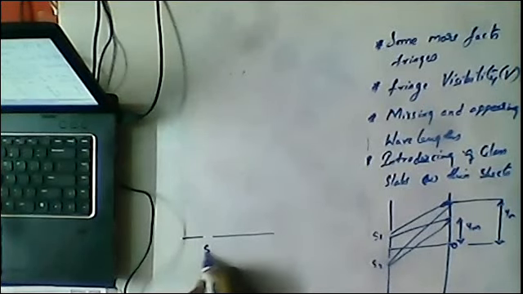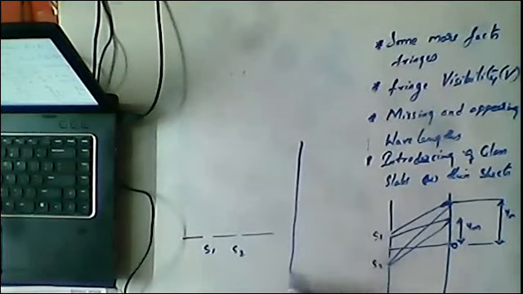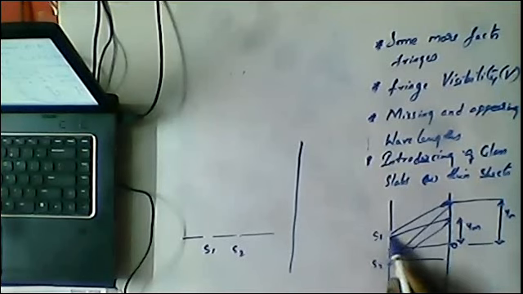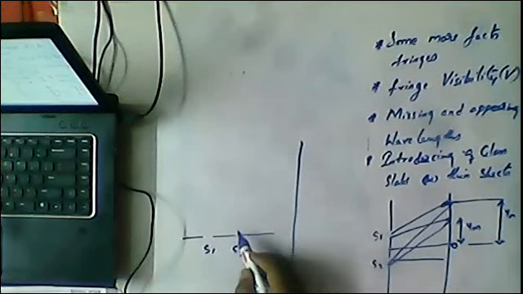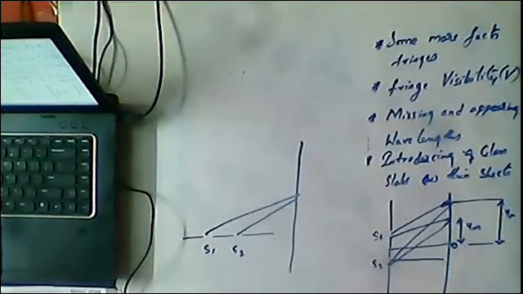Here is S1, here it is S2, and the screen is in this way. Here the sources are perpendicular to the screen, but here the sources are horizontal to the screen. At that time the interference pattern will be obtained like this.